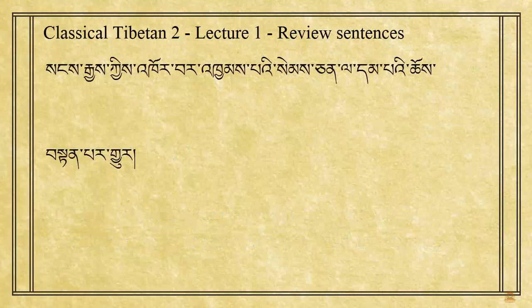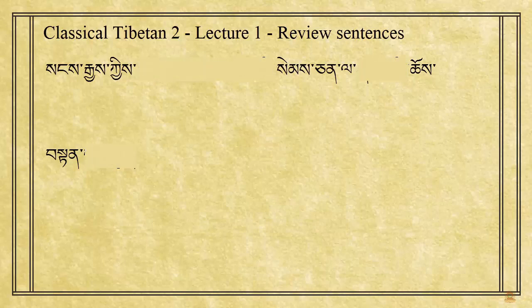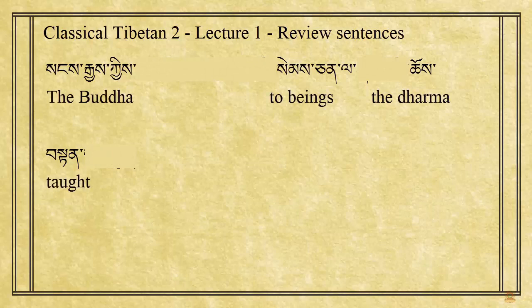Sentence number 6 reads, Sangye ki korwar kyampe semchen la tampe chö tempar gyur. This sentence is basically an elaborate version of this basic sentence. Sangye ki semchen la chö ten. This means the Buddha taught the Dharma to beings.